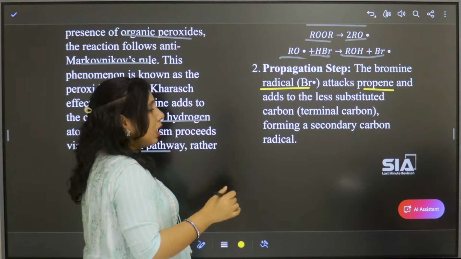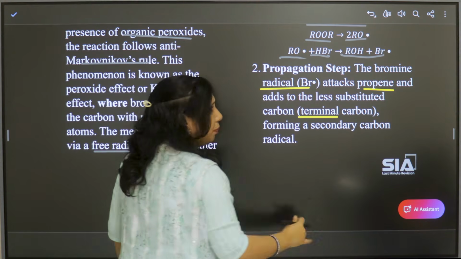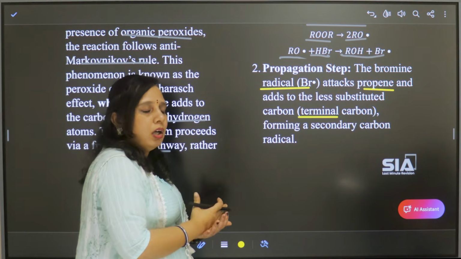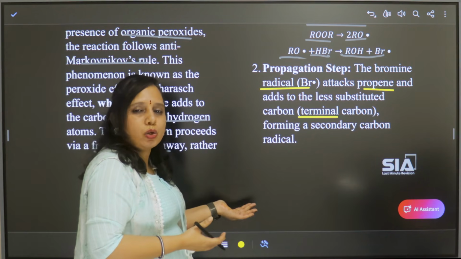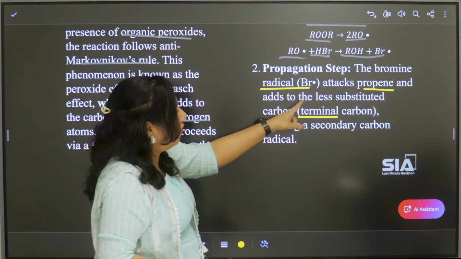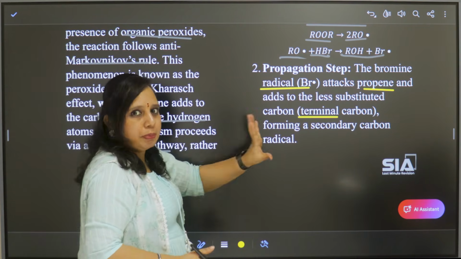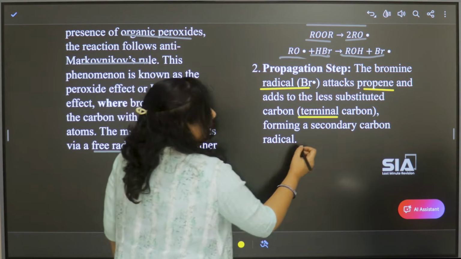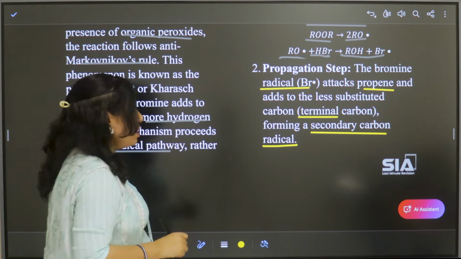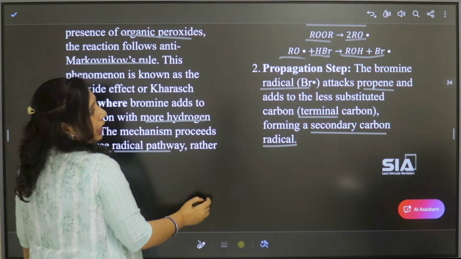Less substituted carbon generally comes as terminal carbon, because terminal carbon has only hydrogens. There are no other groups, so there are no other substituents except hydrogen. So bromine free radical will attack the terminal carbon, then forming a secondary carbon free radical. Secondary carbon free radical is formed. That is the second step.